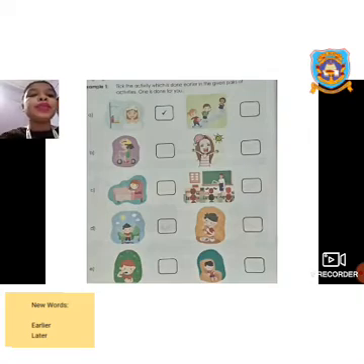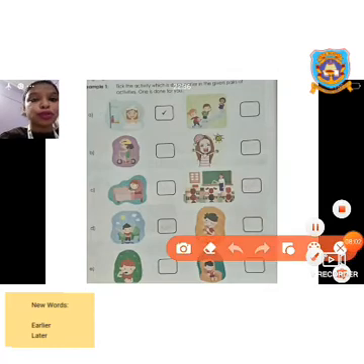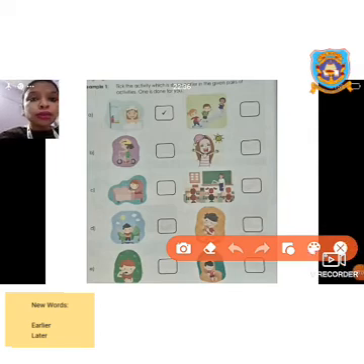Now example 1 is given in your textbook, page number 14. Take the activity which is done earlier in the given pairs of activities. One is done for you. The first one is bathing or going to school. You bathe first, then only you go to school. You don't go to school and then have your bath, isn't it? You first take your bath and then you go to school.